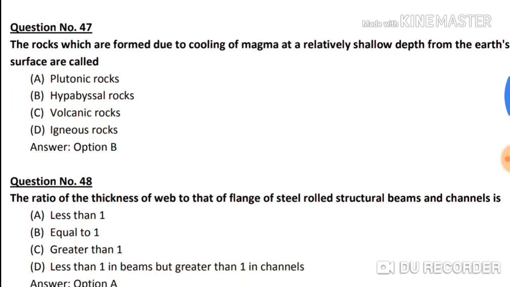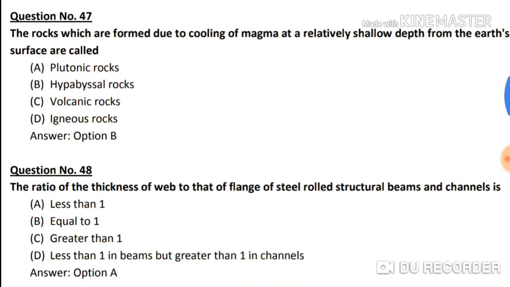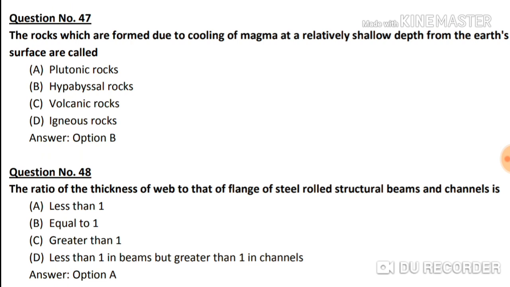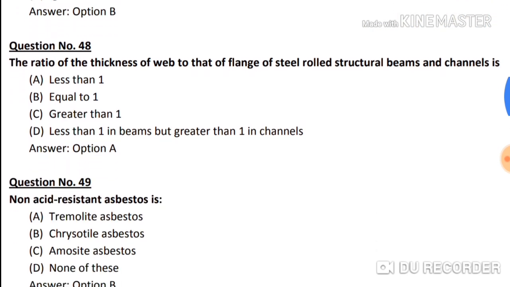Question number 47. The rocks which are formed due to cooling of magma at relatively shallow depth of the earth's surface are called option A, plutonic, B, hypabyssal, C, volcanic, and D, igneous rocks. The correct answer is option B, hypabyssal rocks.